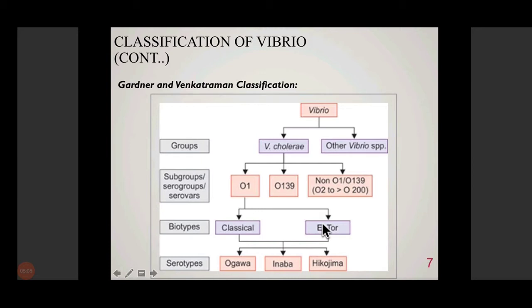So these are known as biotypes because of differences in their biological properties. So they are classified as classical and El Tor, the O1 type. Then both classical and El Tor are further classified into serotypes, which are Ogawa, Inaba, and Hikojima. So serotypes and serogroups are basically classified on the basis of anti-sera.